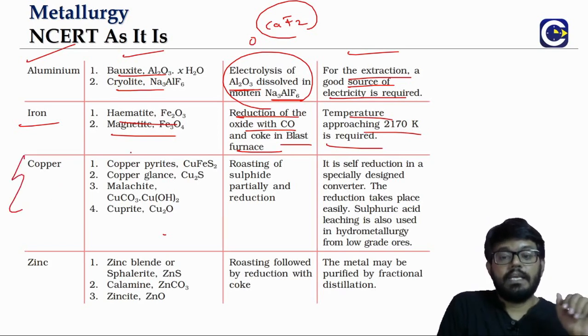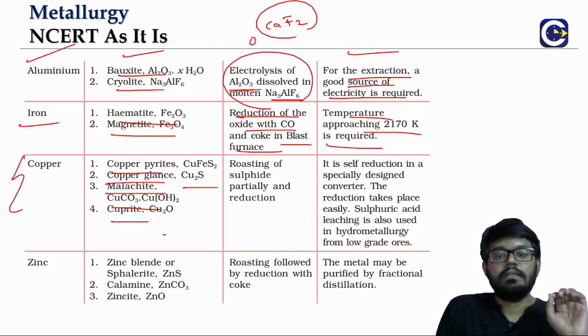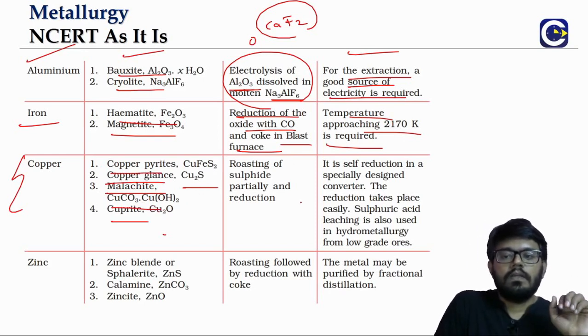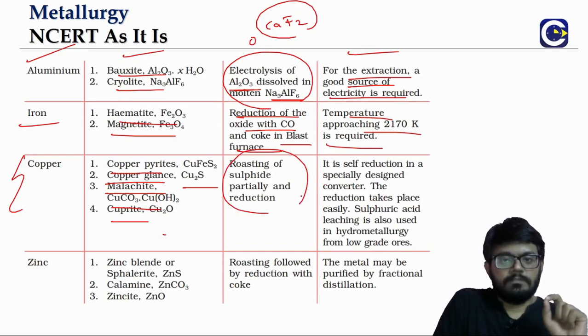Then for copper, right, we have copper pyrites, CuFeS2, copper glance, Cu2S, malachite. What is malachite? CuCO3.Cu(OH)2, and cuprite, Cu2O. All these are the ores. So here, in the case of copper sulfide ores, what happens is self-reduction.